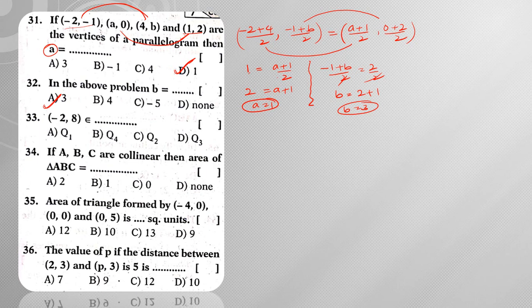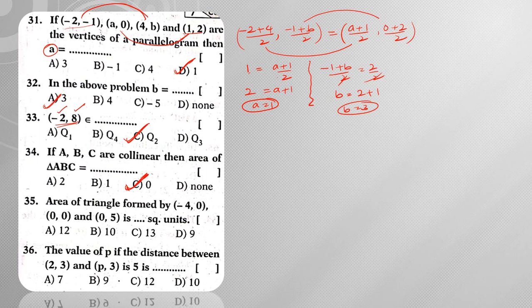Next, question number 33. (-2, 8). So x is negative, y is positive. So x negative, y positive means it is quadrant number 2. Next, if A, B, C are collinear, then the area of triangle ABC is equal to 0. Collinear means there is no triangle formed. That means all the points lie on the same line, then the area of the triangle is equal to 0.